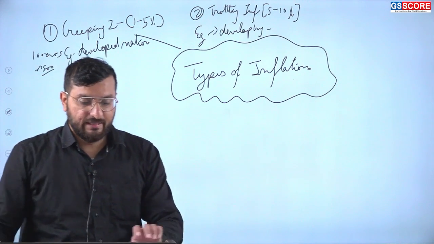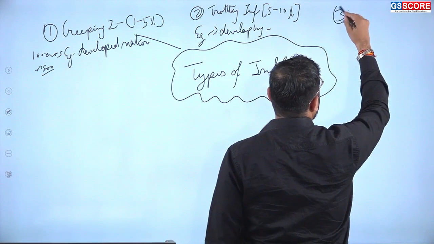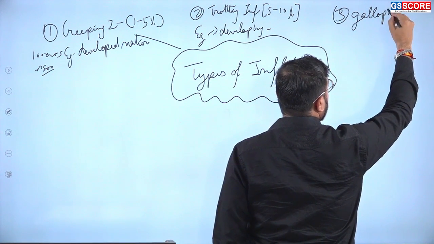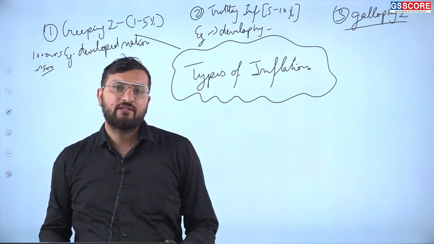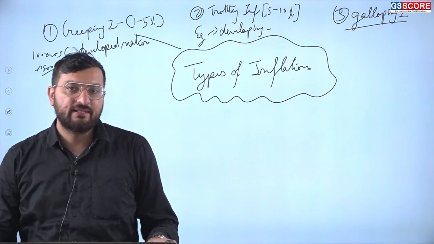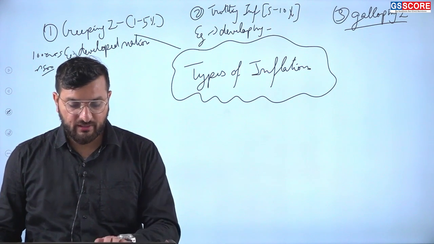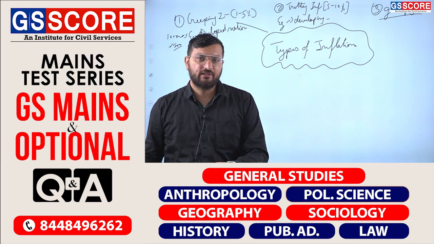Then the next type of inflation is galloping inflation. Here the inflation rises into triple digits, we can say 1000 times or more. It is also called runaway inflation or hopping inflation.